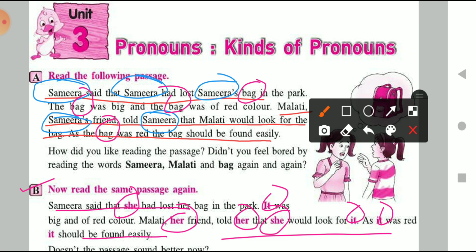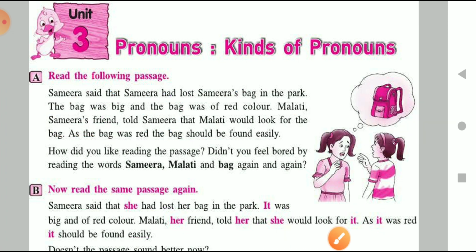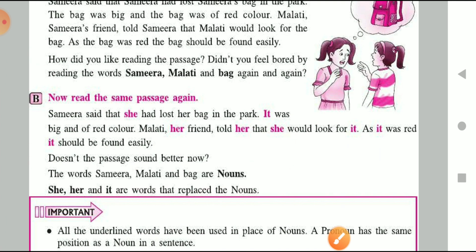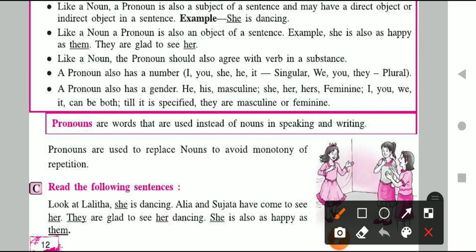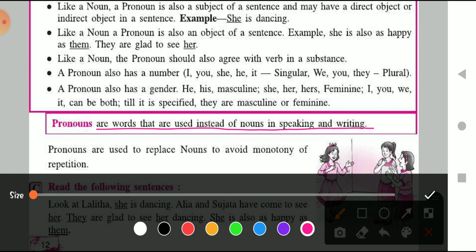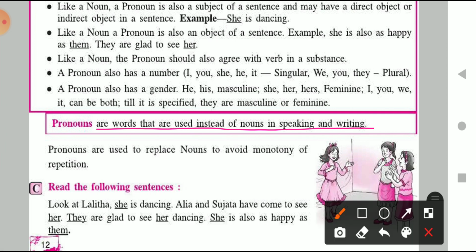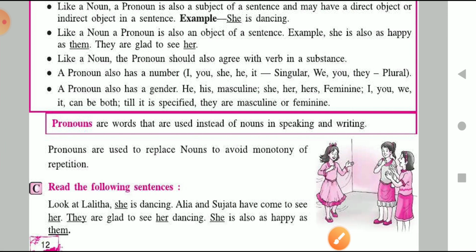So this is one of the very important reasons that we use pronouns instead of nouns. So what is the general definition of pronoun? Pronouns are the words that are used instead of nouns in speaking and writing. Generally, pronouns are used in the place of nouns. And why do we use pronouns?